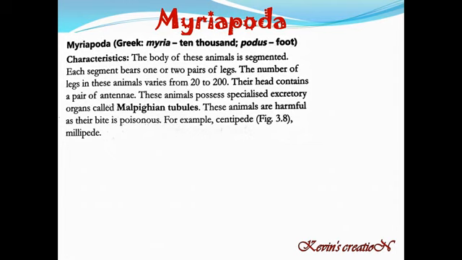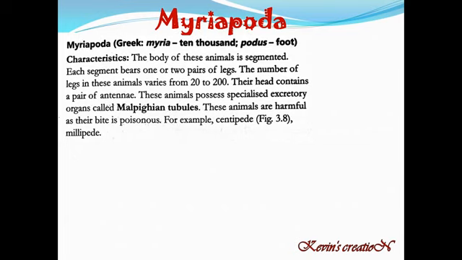It is taken from Greek words. Myria means 10,000 and podos is foot. So animals having many feet. The body of these animals is segmented. You will find that there are various segments on their body. Now each segment bears 1 or 2 pairs of legs. Either they may have 1 pair of legs in one segment or 2 pairs. The number of legs in these animals varies from 20 to 200. That many legs they may have.